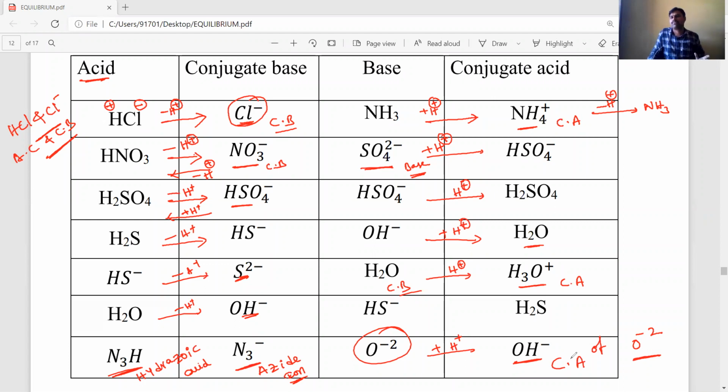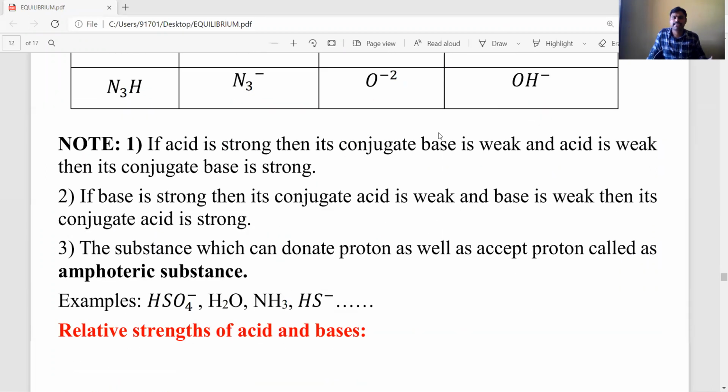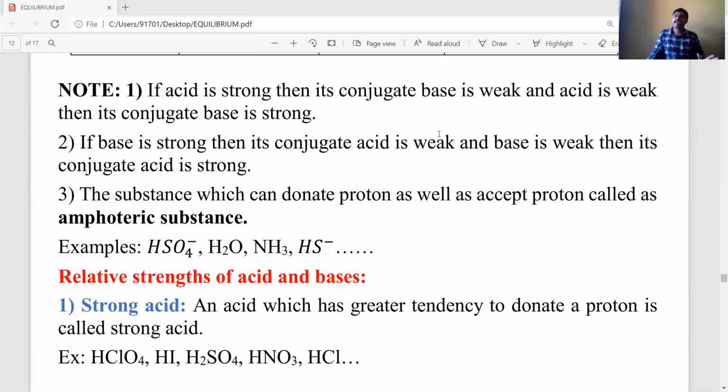That point you have to remember. Then definitely we can write examples very easily. Okay, students, listen carefully. Next, the strength of the acids in these conjugate acid-base pairs.